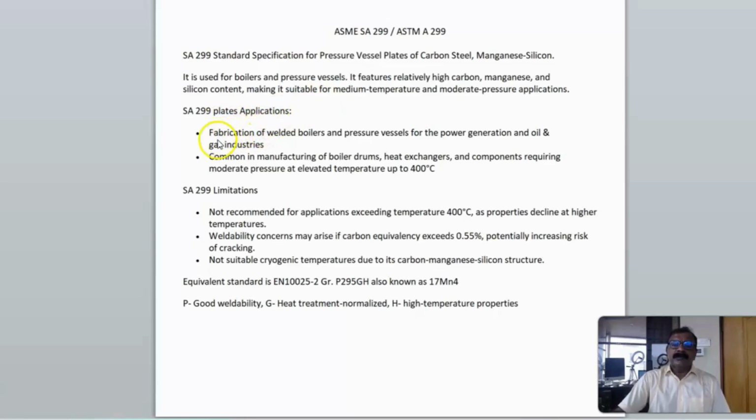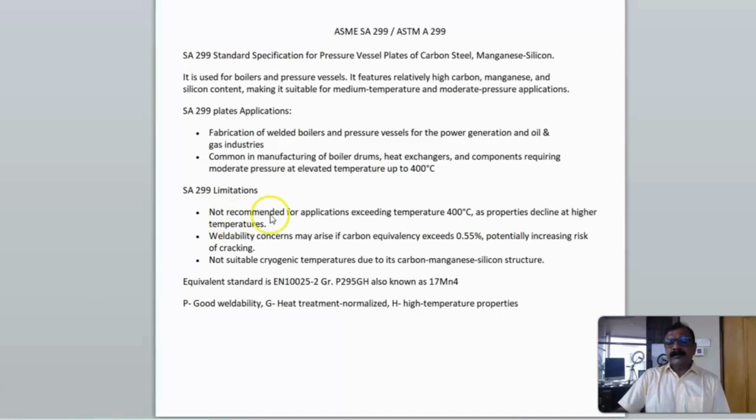Applications of SA299: fabrication of welded boilers and pressure vessels for the power generation and oil and gas industries. It is commonly used in manufacture of boiler drums, heat exchangers and components requiring moderate pressure at elevated temperature up to 400 degrees centigrade. There are some limitations for this SA299.